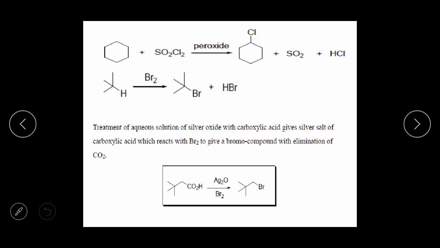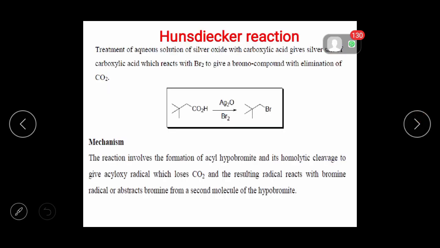Here COOH is there in reactant. In the last reaction, see the last reaction in presence of silver oxide. Again what happened? In presence of silver oxide, Br radical is formed. After that Br radical goes to this carbon, again Br is attached. Okay. Then Hunsdiecker reaction, treatment of aqueous solution of silver oxide with carboxylic acid gives the silver salt of carboxylic acid, which reacts with Br2 to give a bromo compound with elimination of CO2. This is important reaction in free radical.